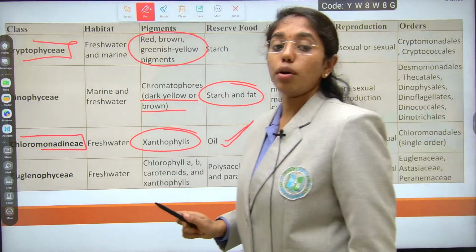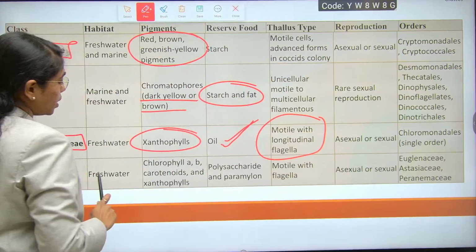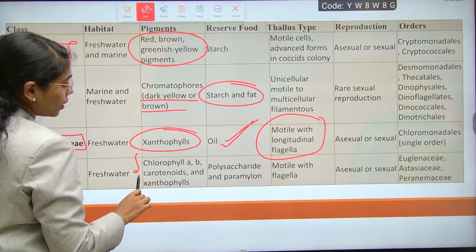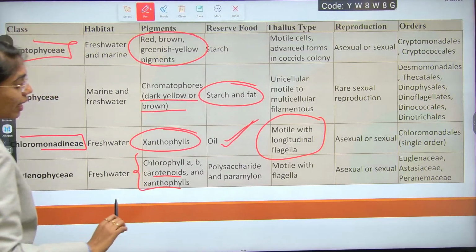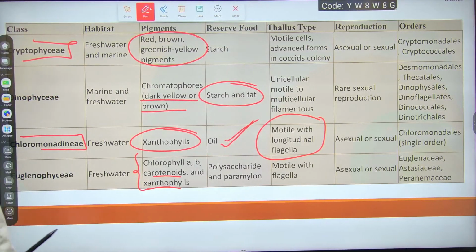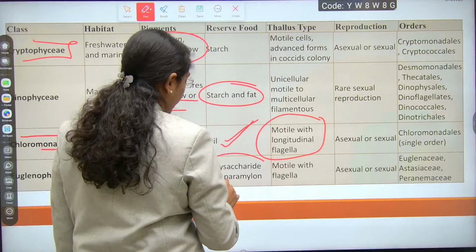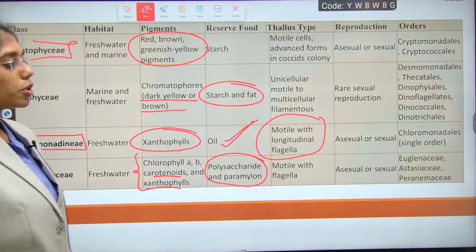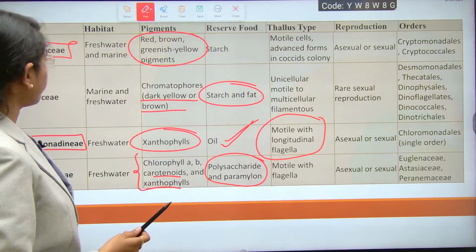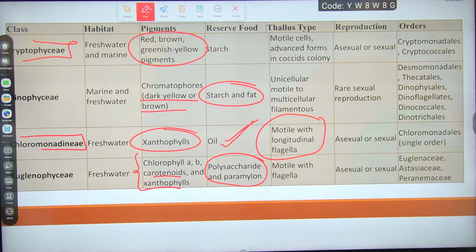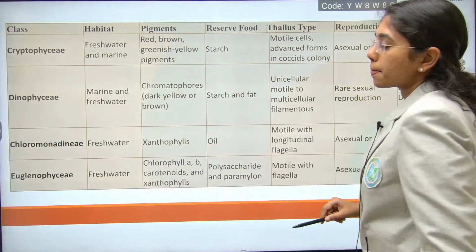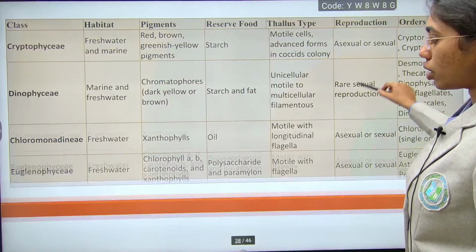Next is Euglenophyceae. Euglenophyceae usually have a freshwater habitat. Pigmentation is chlorophyll a, b, carotenoids and xanthophylls. Reserve food material is polysaccharide, and paramylon is the reserve food material. Thallus type is motile with flagella. Fine. Clear? Four types of classes. Furthermore, I hope you have taken a screenshot of this.